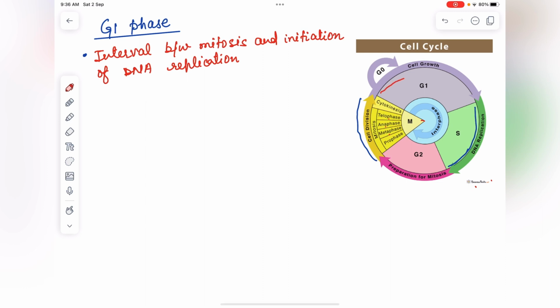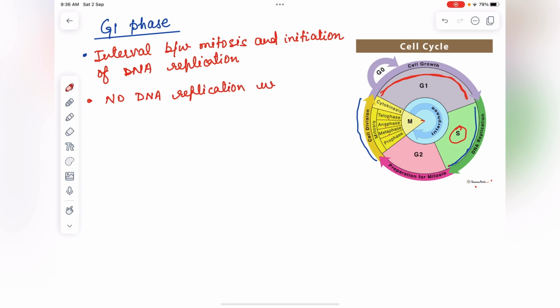What happens in this phase? In this G1 phase, no DNA replication will take place. The DNA replication will take place in the S phase. So what happens in this? The protein synthesis will take place, which will help in the duplication of cell organelles.